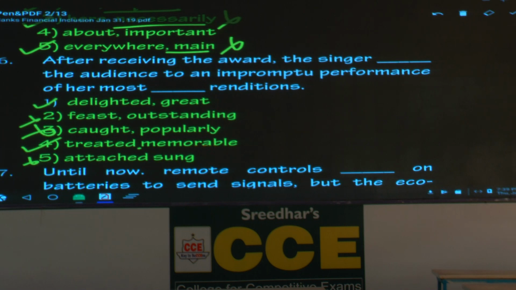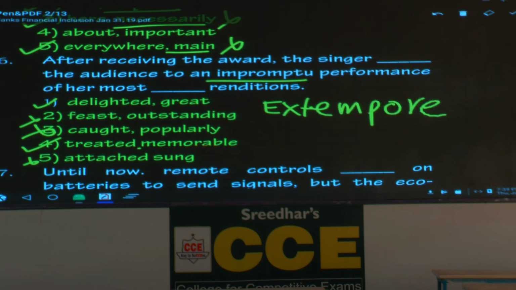Now we'll see the sentence. After receiving the award, the singer delighted the audience to an impromptu. Please underline that word. Impromptu means, please write the meaning, without any preparation. You do something without any preparation, especially an active skill like public speaking or singing, then what is the word?